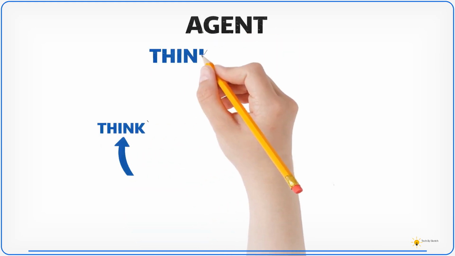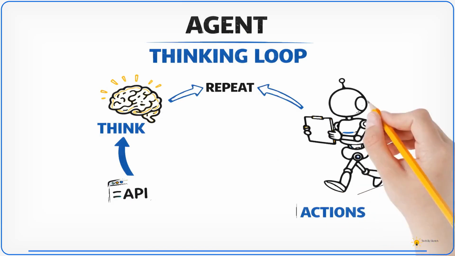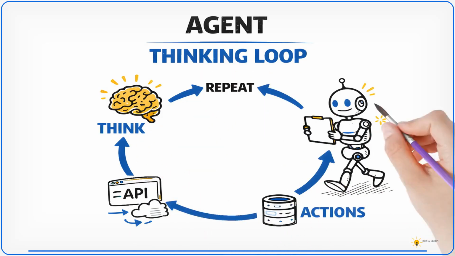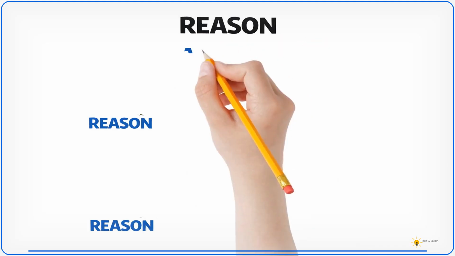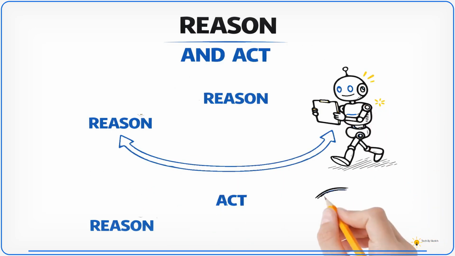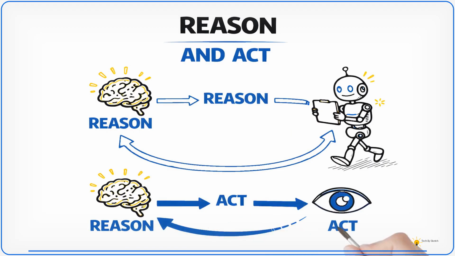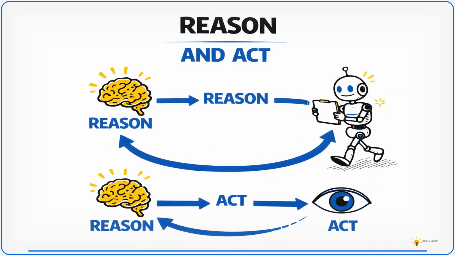So agentic AI works through repeated reasoning cycles. This process is often called the agent thinking loop. Each iteration allows the system to evaluate progress and choose the next action. Now, one popular architecture is called reasoning and acting. The concept, reason and act, allows an AI to alternate between thinking and executing steps. This approach improves reliability and decision-making.